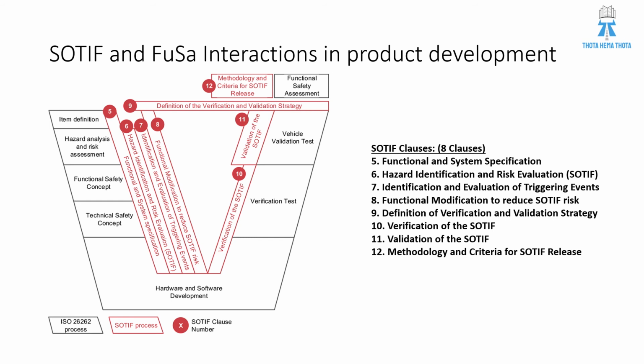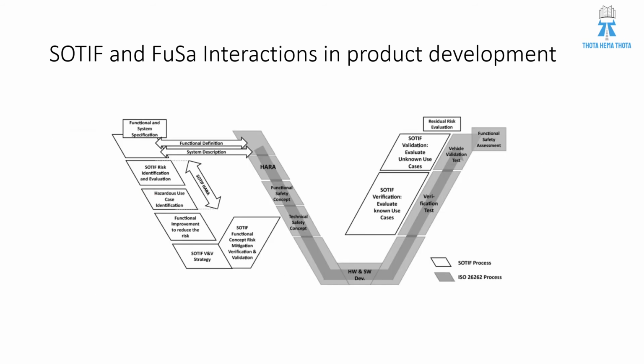In the next slide, it is much more clear. During the item definition phase of functional safety, we will have functional and system specification writing in parallel with respect to SOTIF. When we are doing HARA and the functional safety concept in functional safety, we will do SOTIF HARA, SOTIF risk identification and evaluation, and hazardous use case identification. Both we will do together.